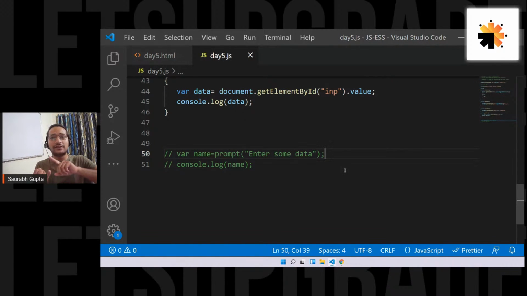So we learned how to fetch elements. We learned how to change content using inner text. We learned how to change HTML content using inner HTML. We learned how to change CSS. We learned event handling, like how to call functions. And then we also learned how to change attributes. And at the end, we learned how to read input field values.